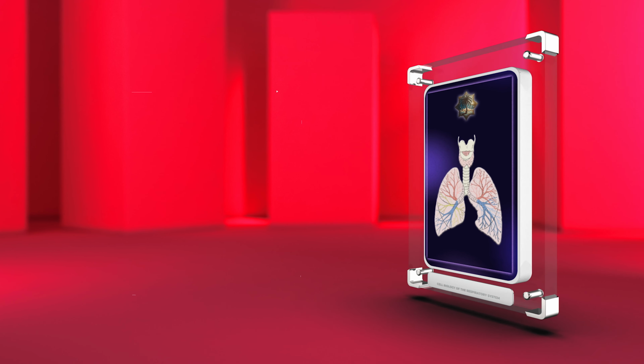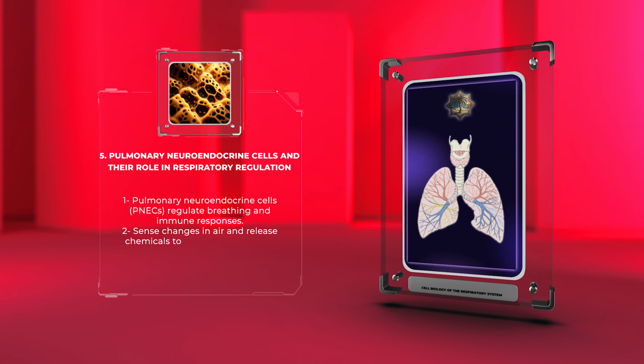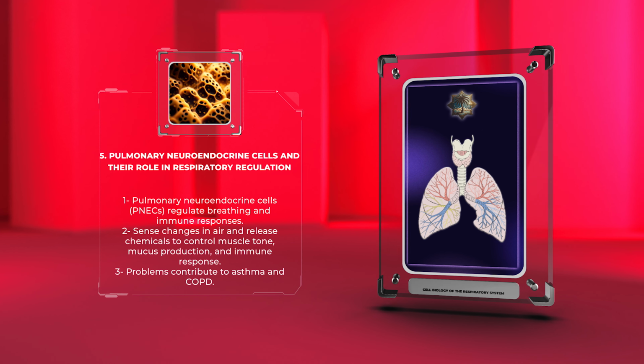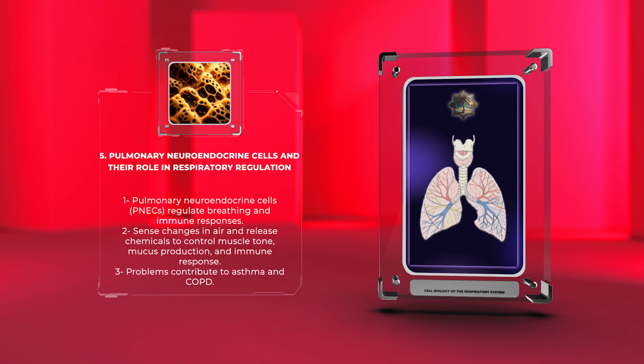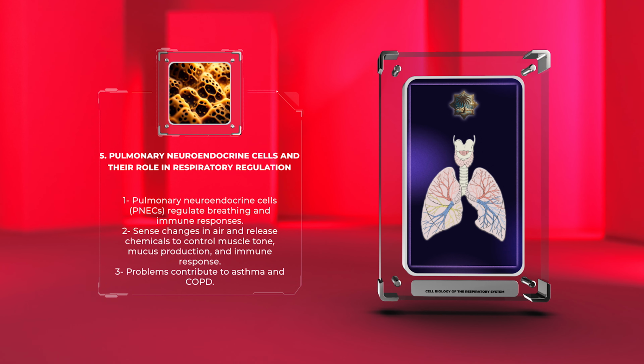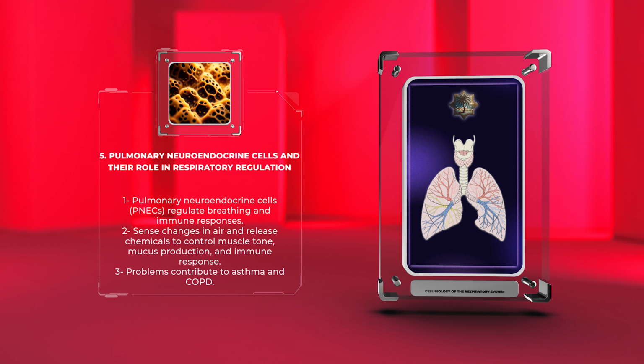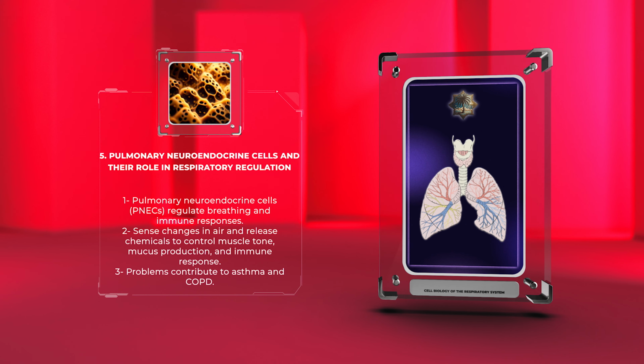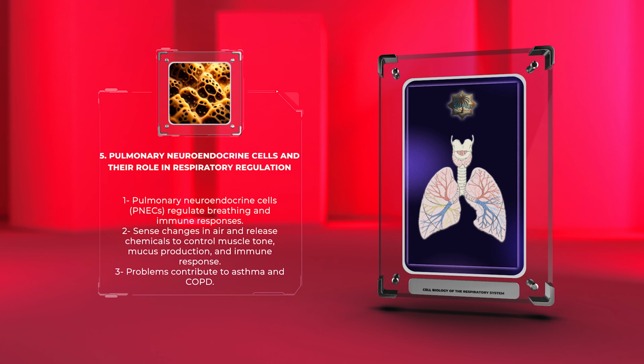Pulmonary neuroendocrine cells, NECs, are specialized cells in the airway that regulate breathing and immune responses. They sense changes in the air and release chemicals to control muscle tone, mucus production, and immune response. Problems with NECs contribute to asthma and COPD, and studying them may lead to new treatments.